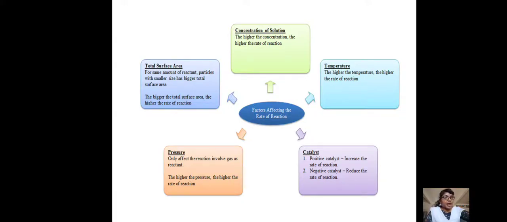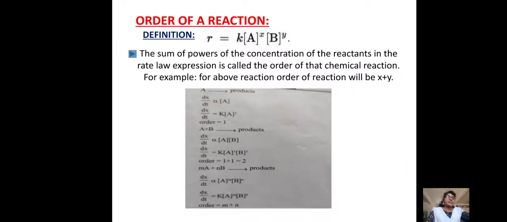Okay, the next part, order. Order of a reaction. What is an order? First, why do we need to learn about the order? Order gives the relation between the rate of reaction and the concentration of the reactants. That means the order of the reaction gives the relation between the rate of reaction and the concentration of the reactants.